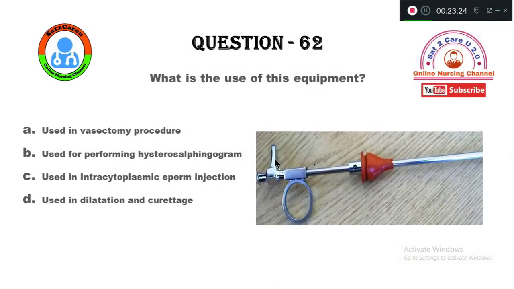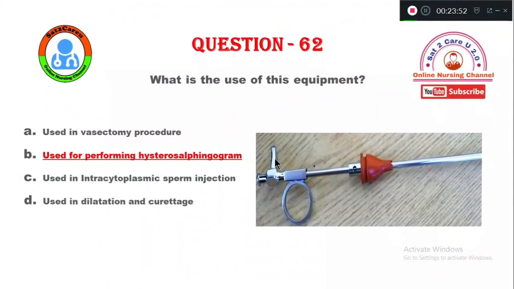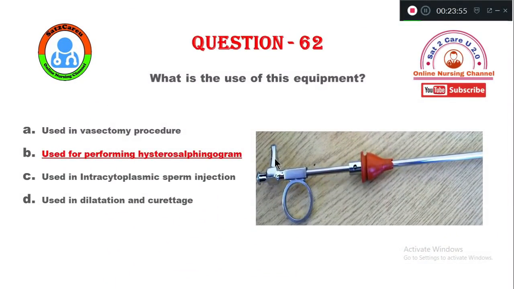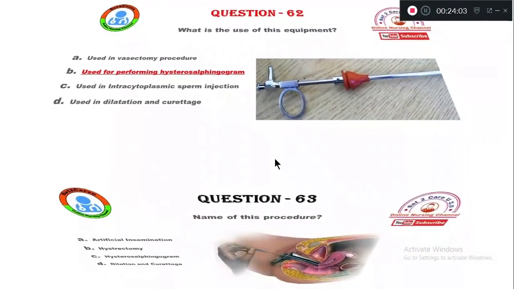Question number 62. What is the use of this equipment? Option A, it is used in vasectomy procedure. Option B, used for performing hysterosalpingogram. Option C, used in intracytoplasmic sperm injection. Option D, used in dilatation and curettage. So this equipment is used in the procedure to perform hysterosalpingogram, HSG. They are using Rubin's catheter.